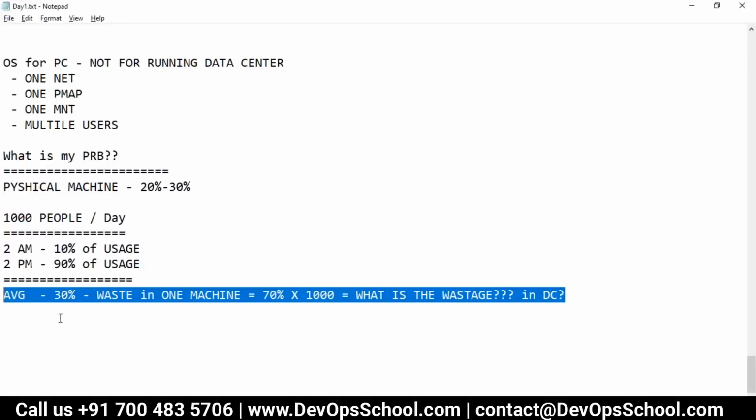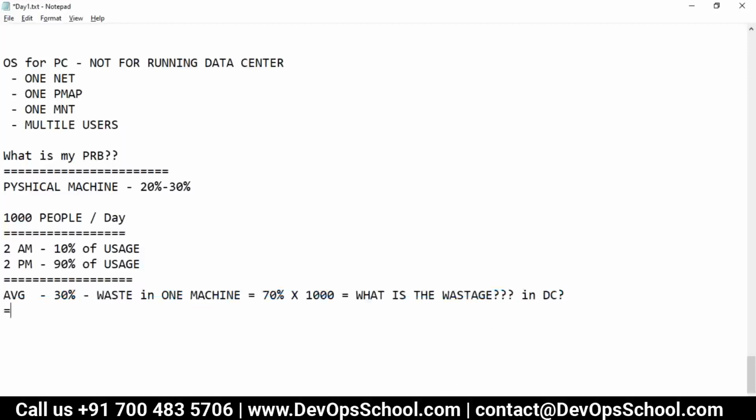So see here, on average, the CPC rate is like this: you need 1,000 people visiting your website, out of which how many people are clicking on the ads? Just think about it. One. One in YouTube. That's a true story, because I have real experience with this. If I get 1,000 views, only one person will click on the ads, and that ad will generate some revenue for YouTube. Whatever money it gets will be shared between two parties, the creator and the platform provider, that means YouTube. So this is how it happens.